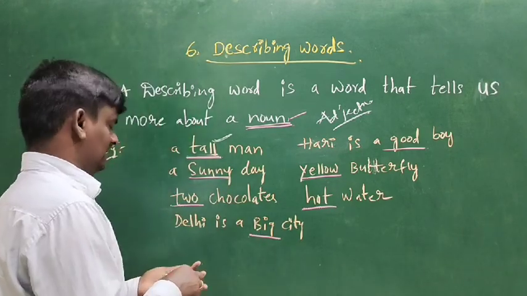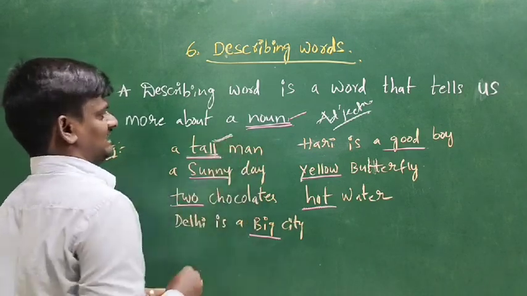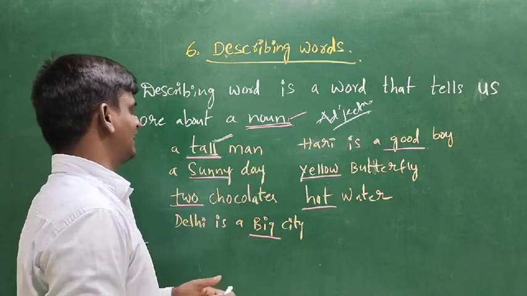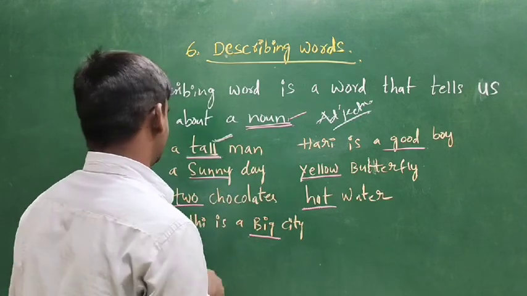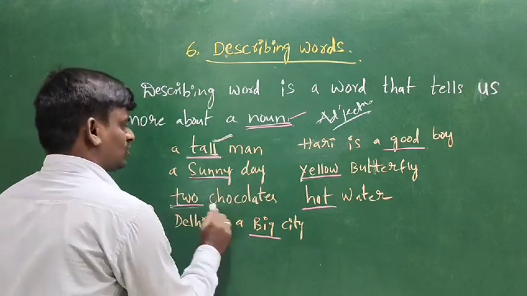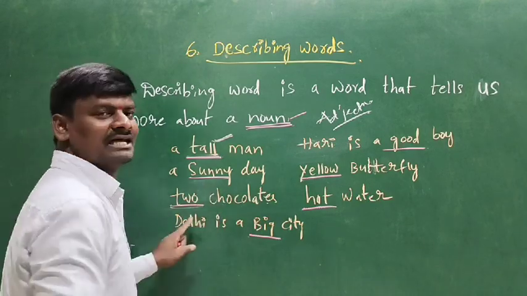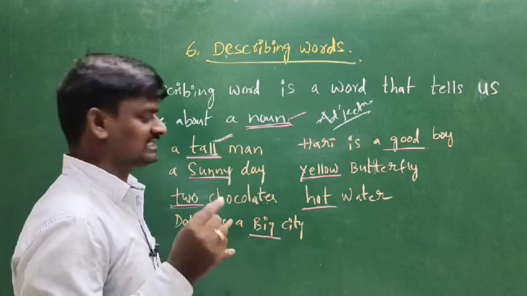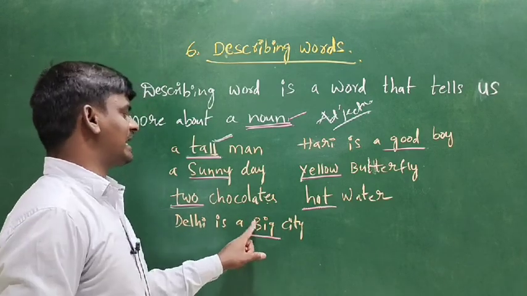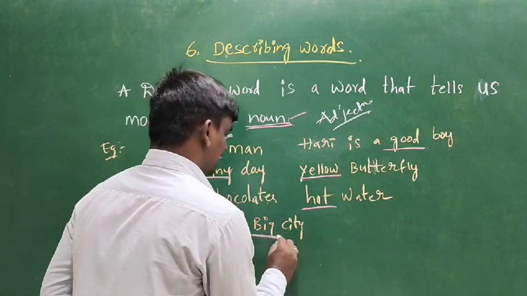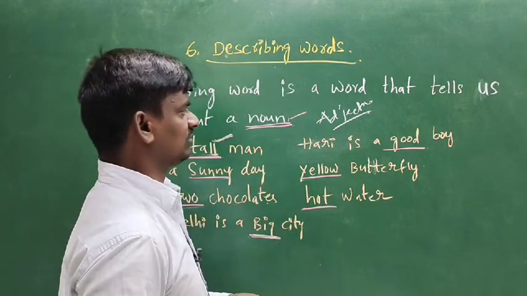Here tall is an adjective. A sunny day. Two chocolates: here the number 2 is an adjective. Delhi is a big city: here big is an adjective.